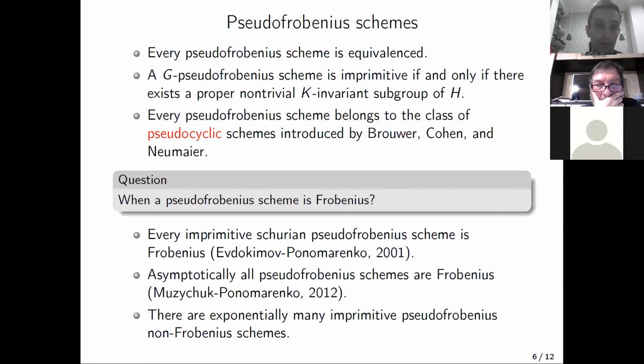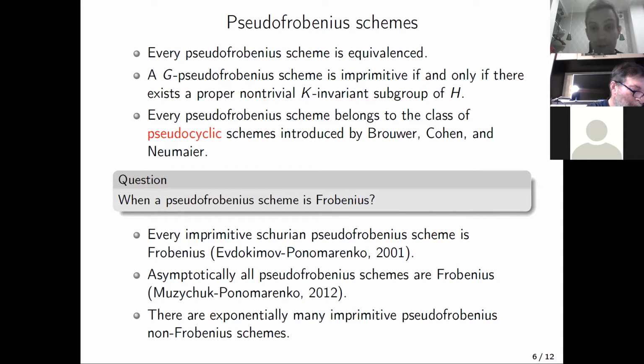Nevertheless, let us outline some basic properties of pseudo-Frobenius schemes. Every pseudo-Frobenius scheme is equivalenced because algebraic isomorphisms preserve intersection numbers. A G-pseudo-Frobenius scheme is imprimitive if and only if there exists a proper non-trivial K-invariant subgroup of H. This follows from properties of algebraic isomorphism again.